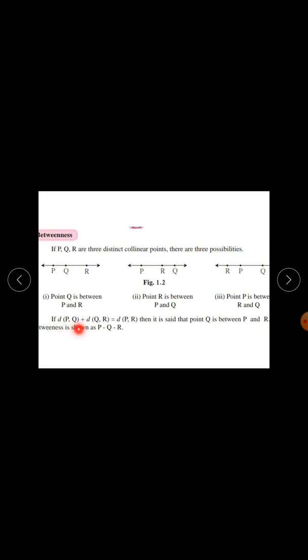So, if distance PQ plus distance QR is equal to distance PR, then it is said that point Q is between P and R. The betweenness is shown as P dash Q dash R. Here betweenness means P dash Q dash R, and here P dash R dash Q means R is between P and Q, and here R dash P dash Q means P is between R and Q.